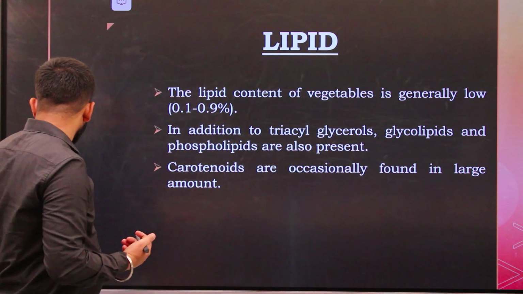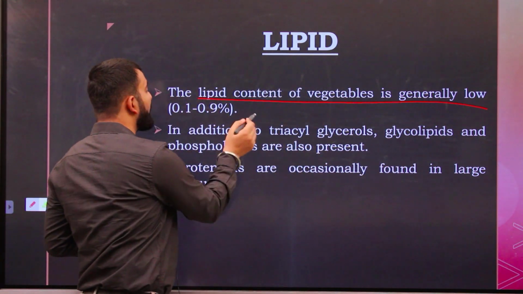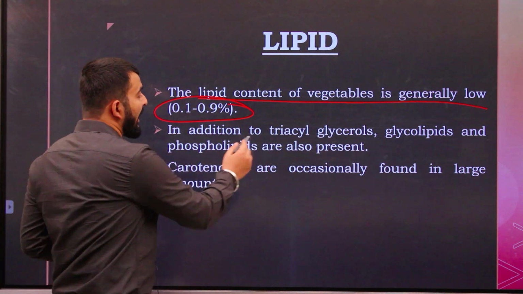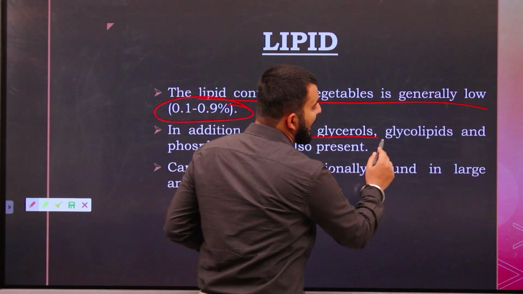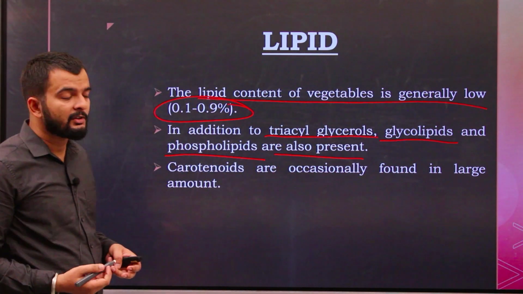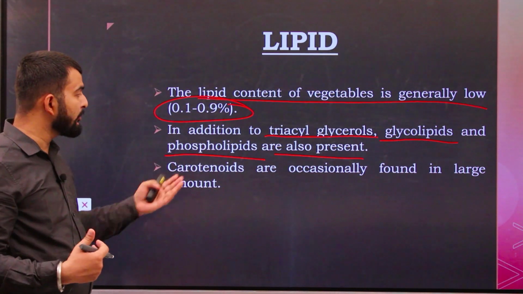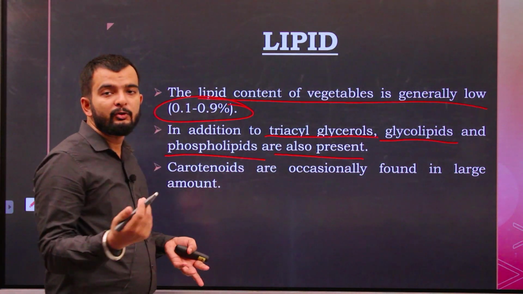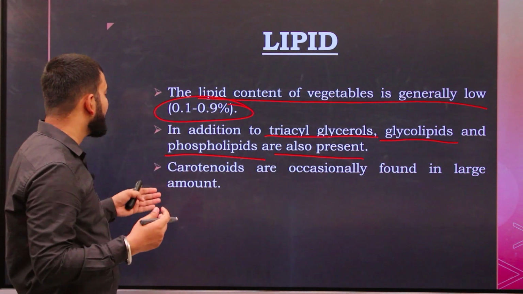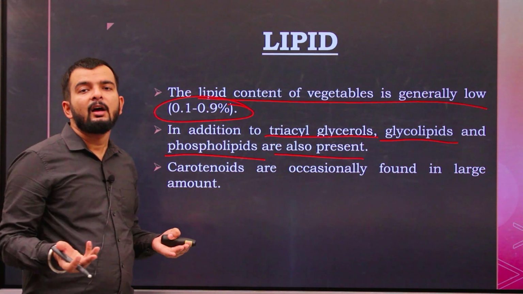Next we come to the lipids. The lipid content of vegetables is generally low, that is 0.1 to 0.9%. In addition to triacylglycerols, we have glycolipids and phospholipids present in vegetables. So almost similar composition of lipids as compared to fruits. Like in fruits also we had TAGs, glycolipids and phospholipids. Then we had some other types of lipids also present in fruit. So almost the composition of lipids is similar in case of fruits and vegetables.